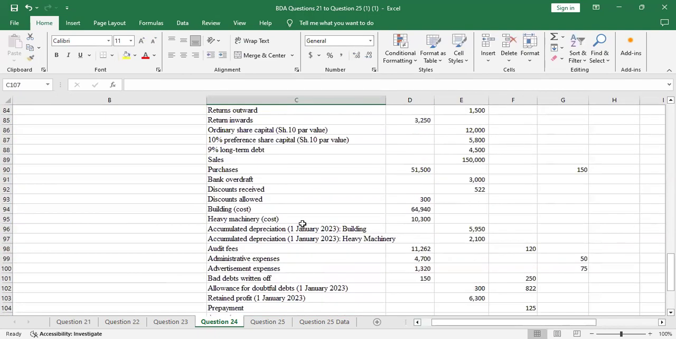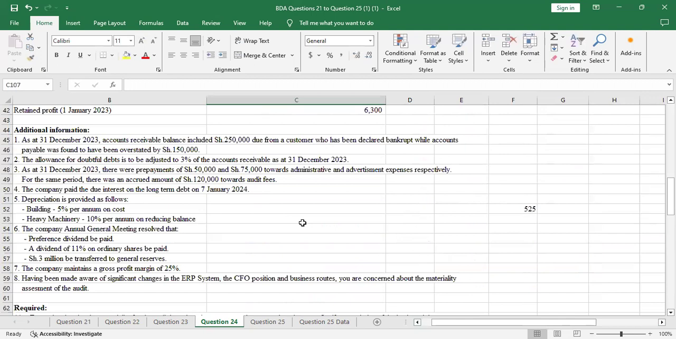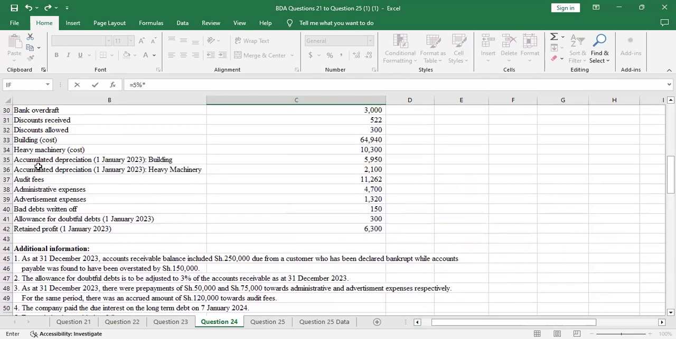Okay, so we are done with that double entry. So we go to additional information number 5. We are told that depreciation is provided as follows: building 5% per annum on cost. So we'll look at the depreciation for the year for building. It was 5% on cost, so that means that it's on a straight line basis. So we'll take 5%, then multiply by the cost of the building. Building at cost was 64,940.